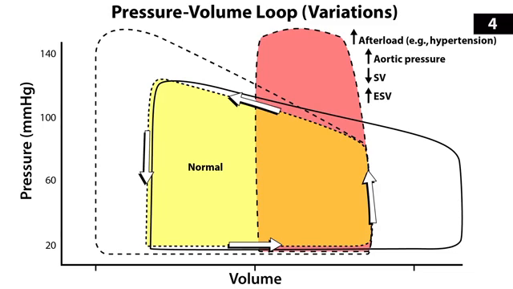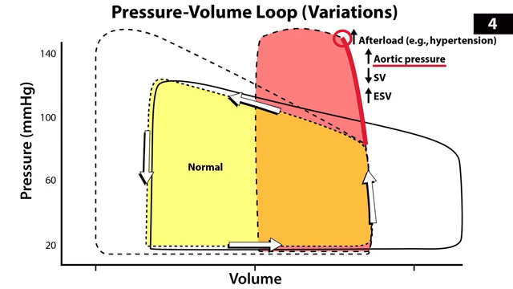Why do we see this loop getting very tall and very skinny? Well, an increased afterload means you have more pressure exerted back on the heart. So think of that as an increased aortic pressure. So the pressure in the ventricle will need to increase even further before that aortic valve can open and let all the blood out. So the ventricle has to work harder to overcome that increased aortic pressure. Otherwise, the aortic valve will never open.